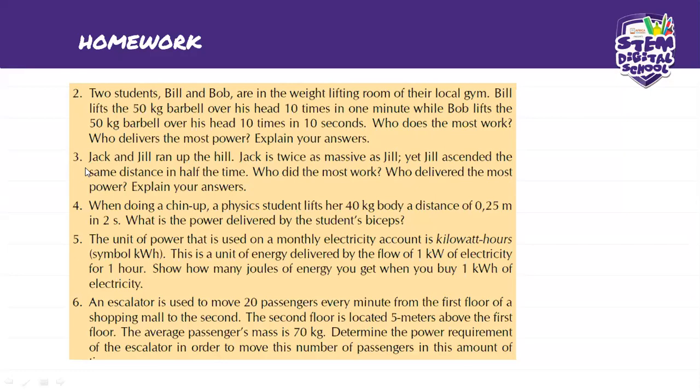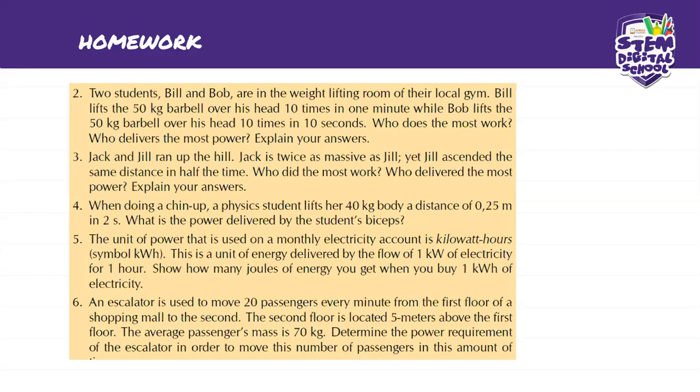For number 2, it says 2 students, Bill and Bob, are in the weightlifting room of their local gym. Bill lifts a 50 kg barbell over his head 10 times in 1 minute, while Bob lifts a 50 kg barbell over his head 10 times in 10 seconds.